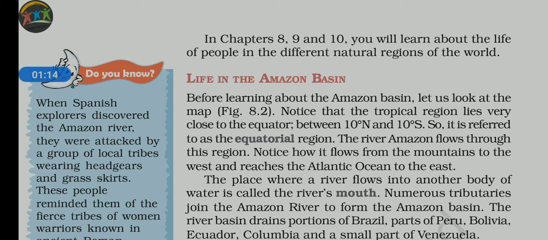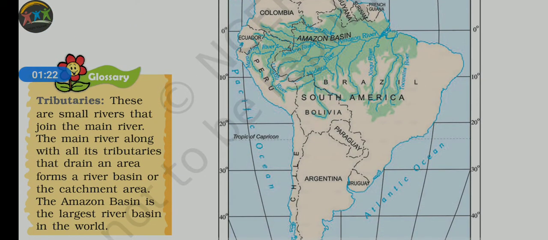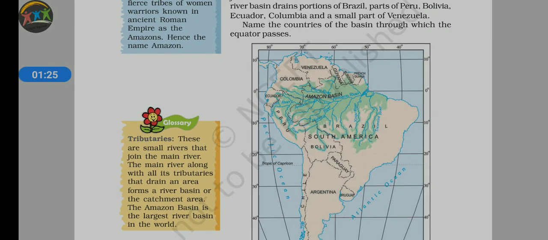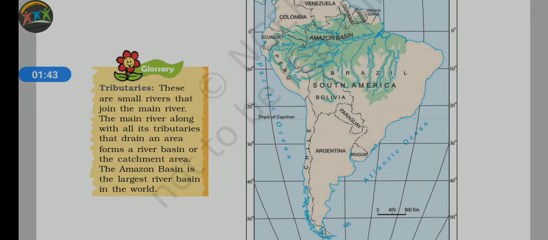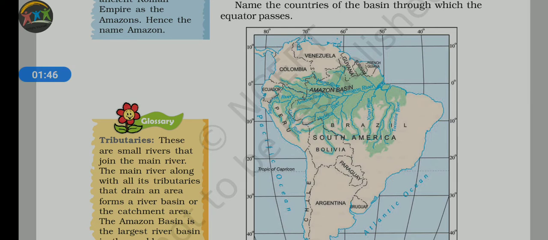First of all, where is Amazon basin located? That thing we will try to understand. Look at the map. Amazon is located in South America. There is great confusion among the students about where it is actually located. It is located in South America, not in Africa. So it is located in South America.